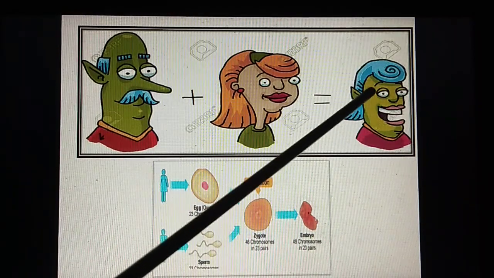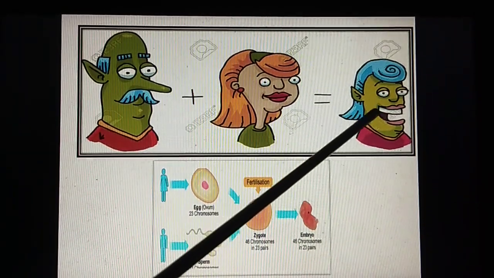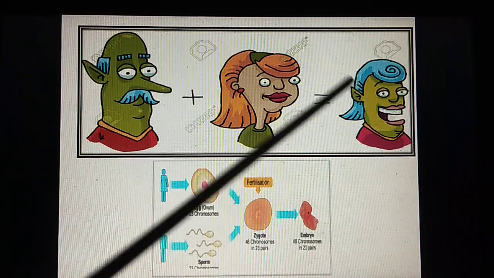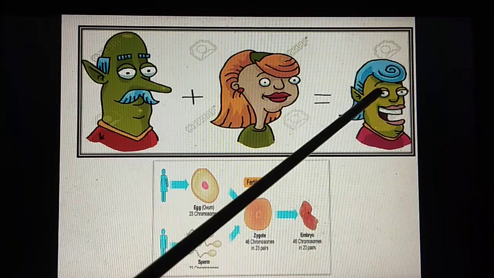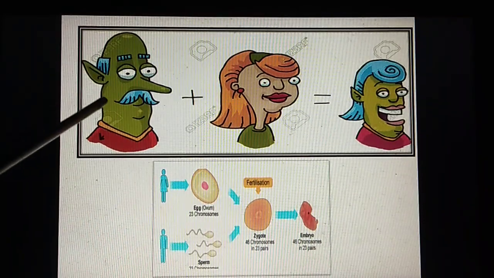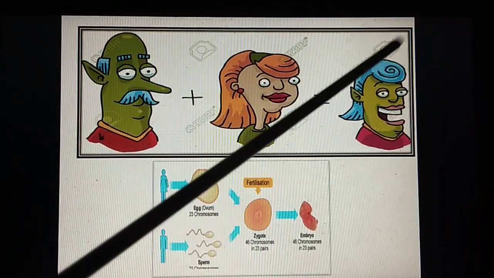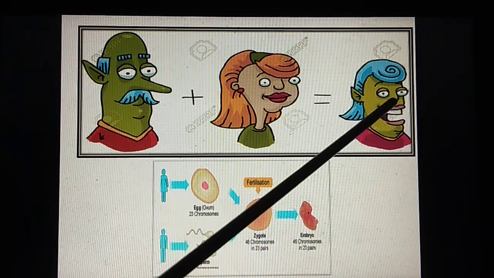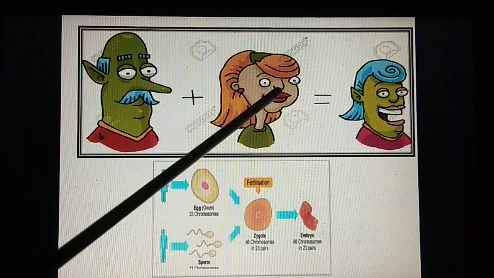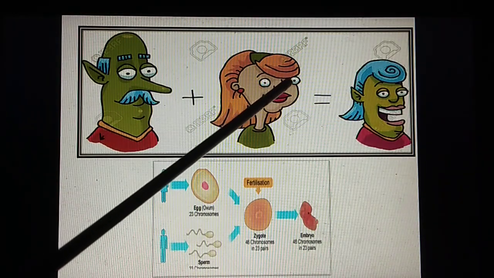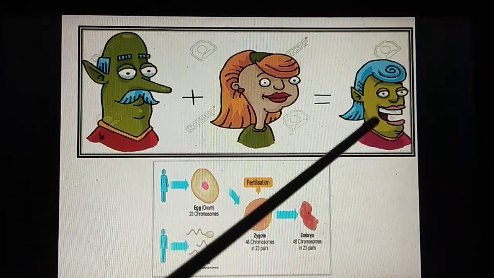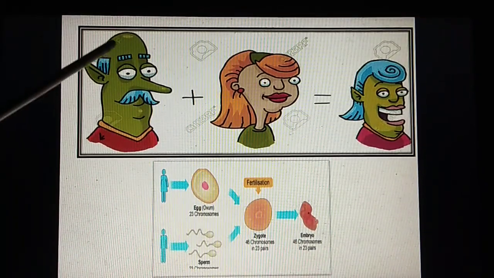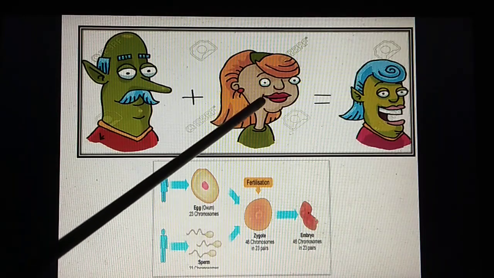If you see this picture, the child has the hair color, ear lobes and eye structure similar to his father, whereas the child has the eyebrow and nose structure similar to the mother. That means we come to know by this picture that the characteristics are inherited from the father and mother.